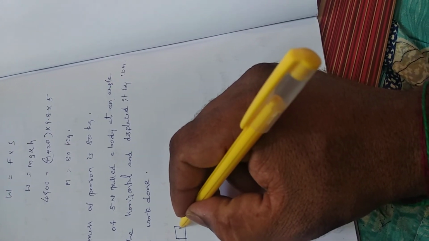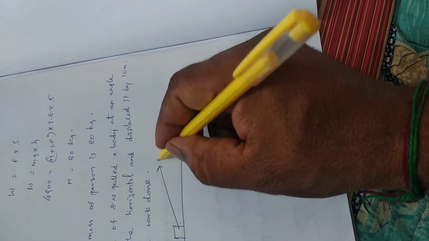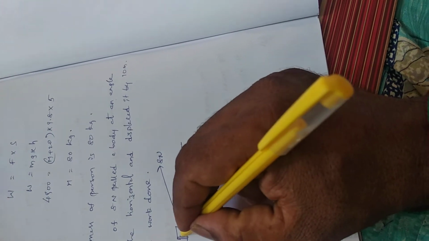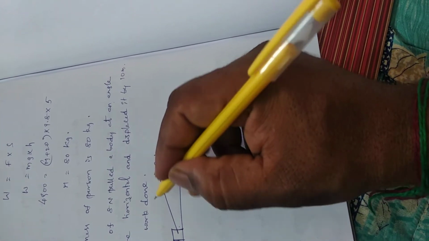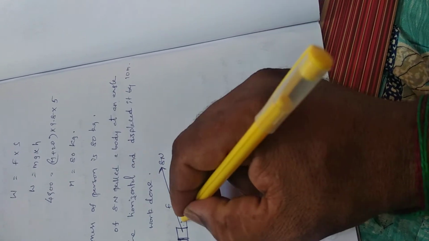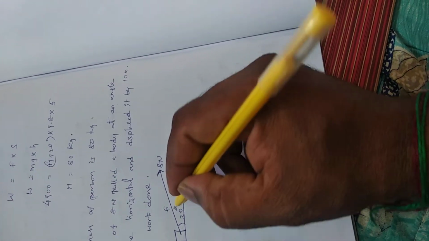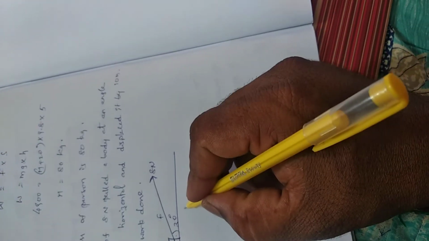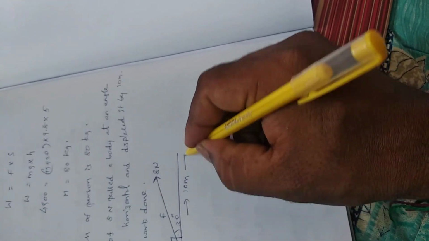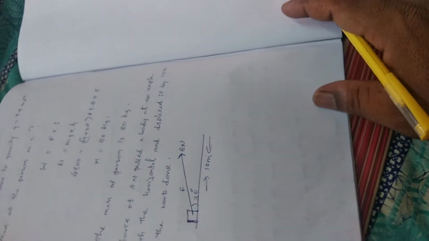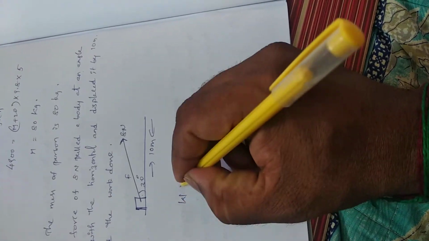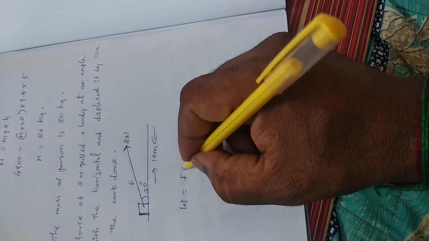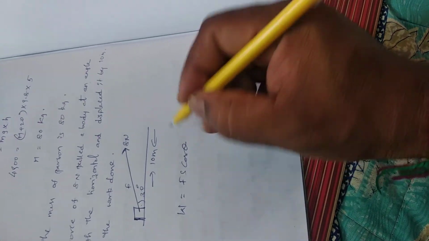A force of 8 newtons. Consider a box. A force of 8 newtons pulled a body with an angle of 30 degrees to the horizontal, displaced by 10 meters. Find the work done. W is equal to Fs cos theta.